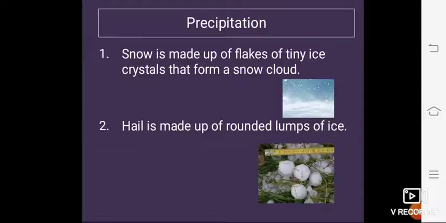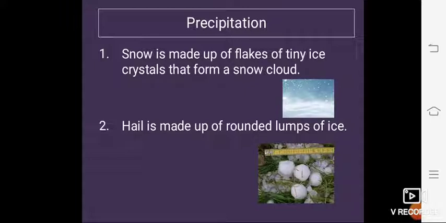Now next one, that is snow. Snow is made up of flakes. Flakes, understood, student? Flakes means a thin piece of something, we can say. So it is made of flakes of tiny ice crystals that form a snow cloud.